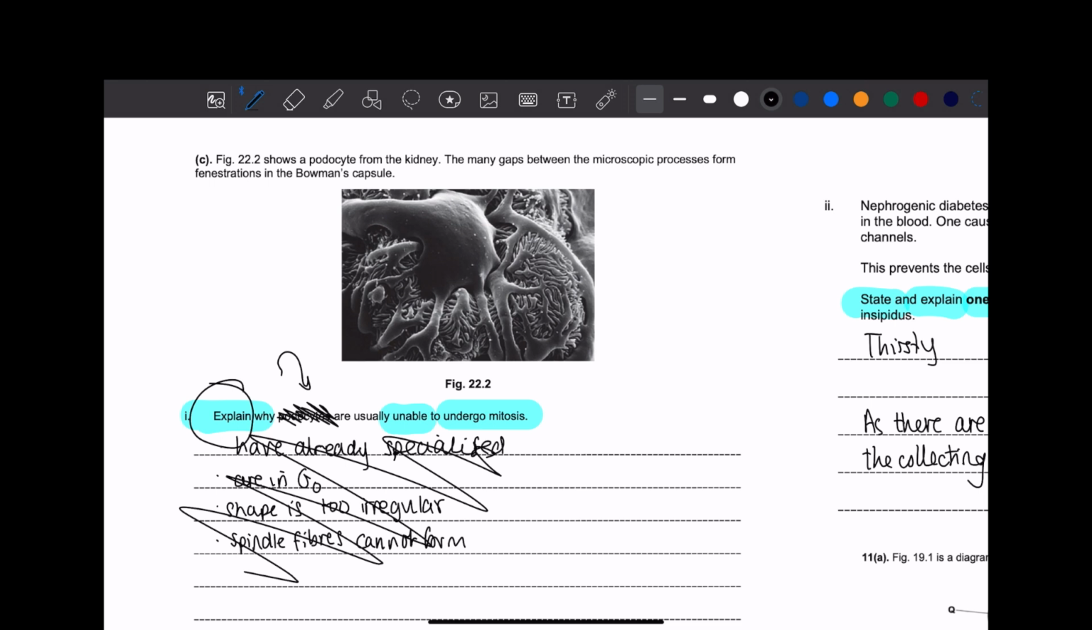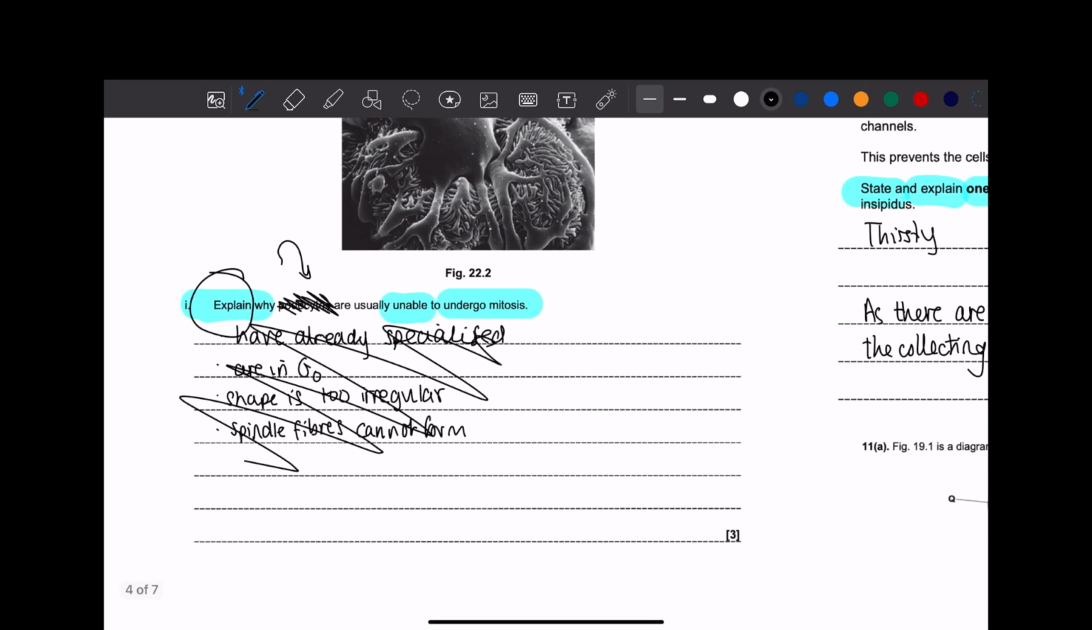Well, what are the criteria? What are the requirements to be present for mitosis to occur? Well, let's say the cytoskeleton needs to function, or the spindle fibers need to be formed. Do you get my point? And that's 3 marks by saying those 3 points.